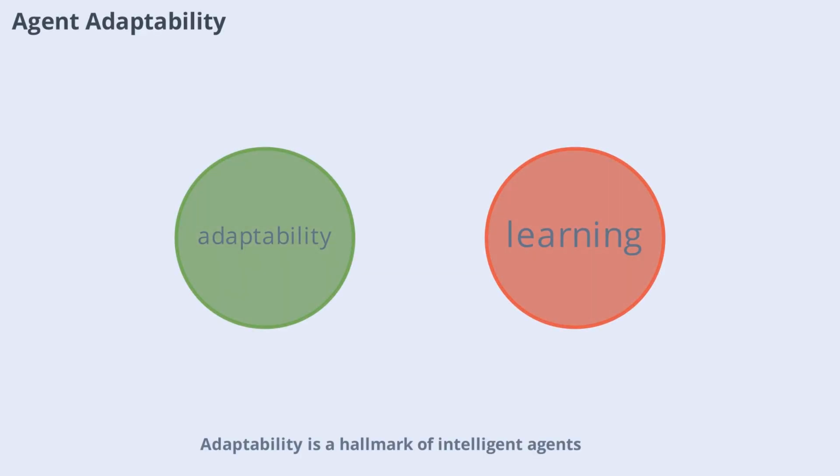Adaptability is a hallmark of intelligent agents. The ability to learn from experience, adjust to new situations, and refine strategies over time is what makes agents truly intelligent. This adaptability ensures that agents remain effective even as their environments change.